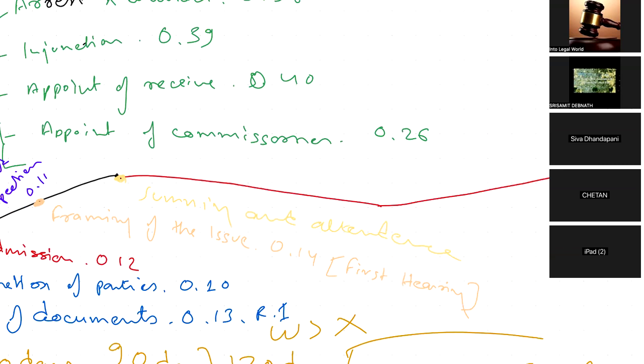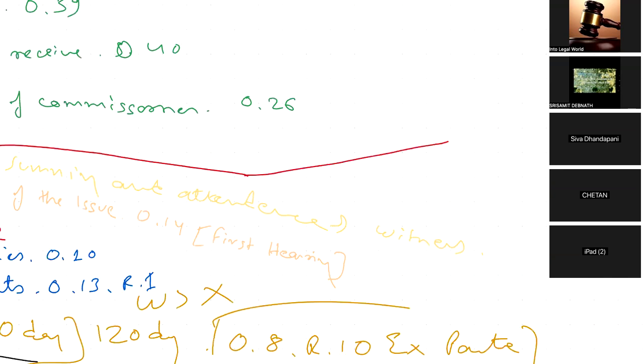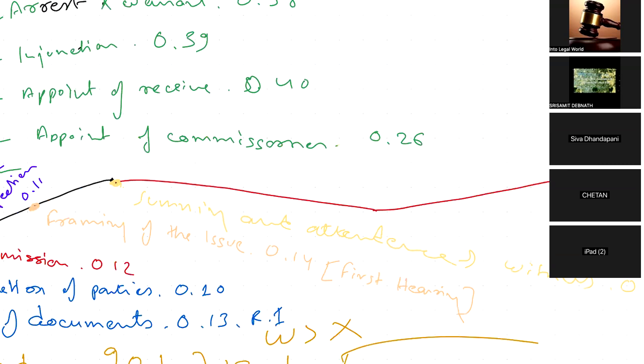Attendance of witness under Order 16. Summoning and attendance of witness, right? This is the stage where we call the witness to be there in the court and to answer or reject whatever is pleaded by the plaintiff or the defendant, right? Here is when the working of the Evidence Act will come into the picture, right?